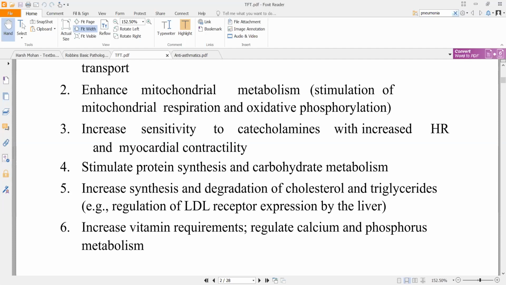Another thing is it will help in synthesis and degradation of cholesterol and triglycerides, so specifically fat metabolism in a way. It is increasing the synthesis and degradation of cholesterol and triglycerides, meaning, I'm not sure whether you know or not, but cholesterol is a very important chemical in your body, especially for the formation of steroid hormones. Steroid hormones include testosterone, estrogen, all of that.